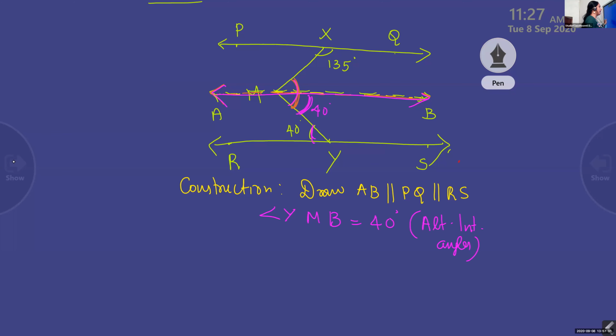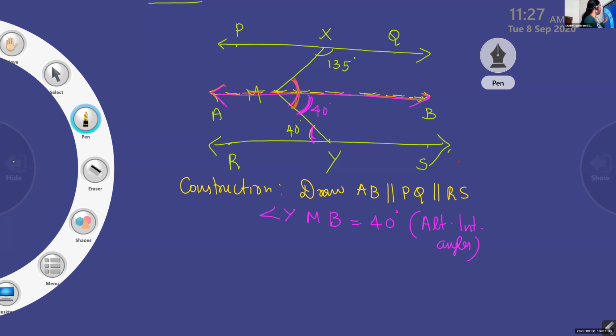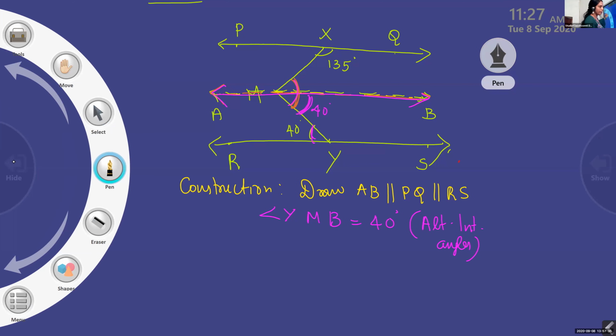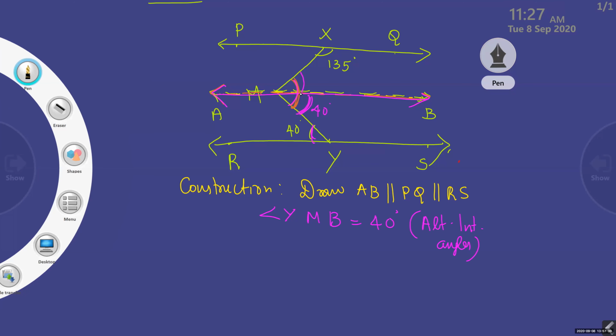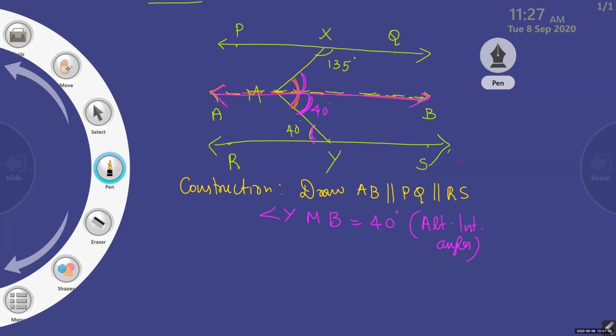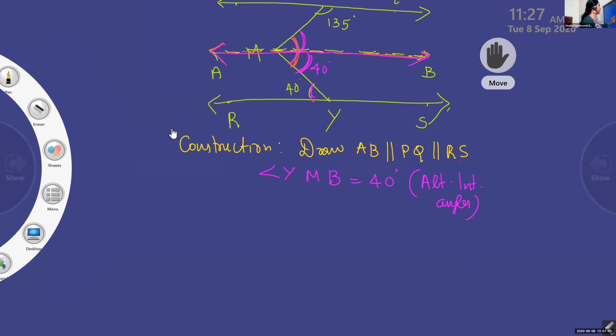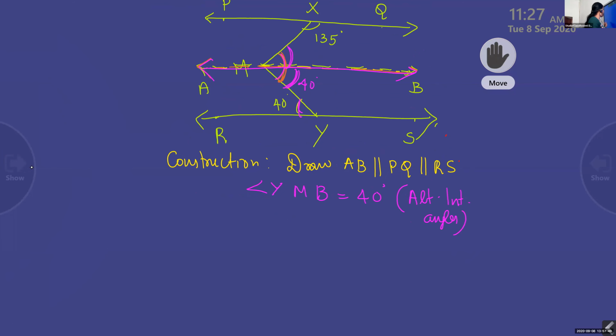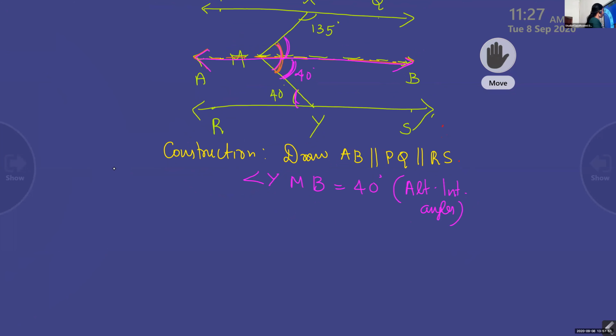Now children, can you find some more angles over there? Now you can find this one also. Yes, that one. Okay, find out that.